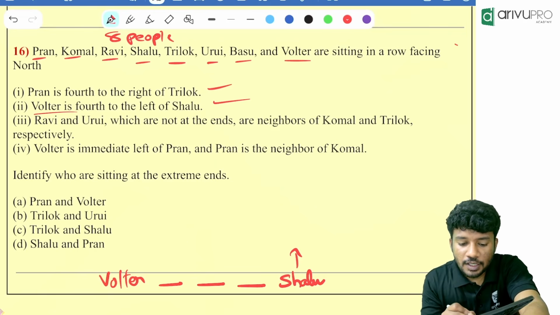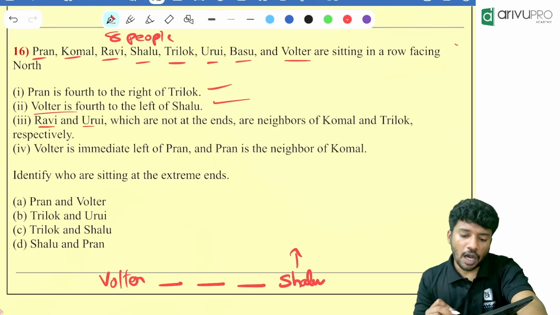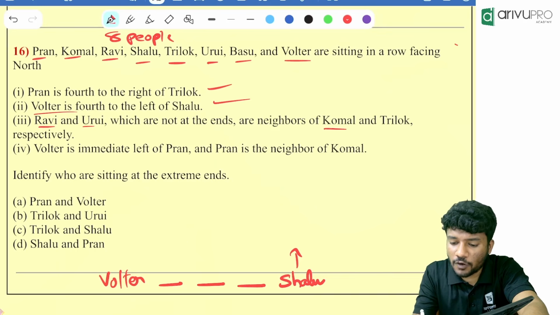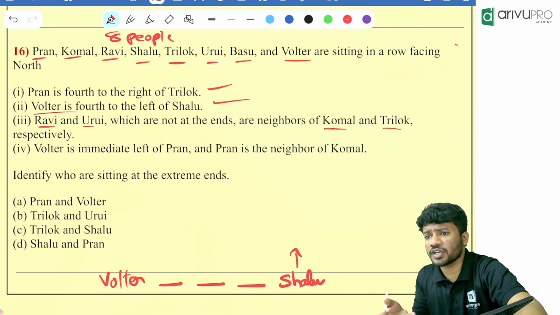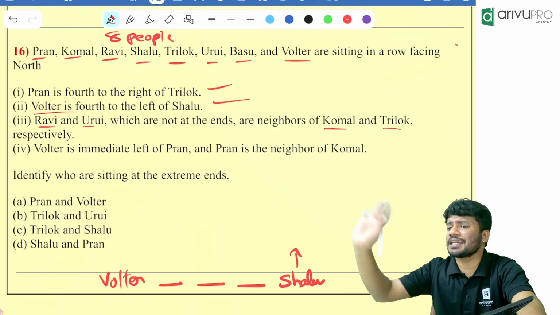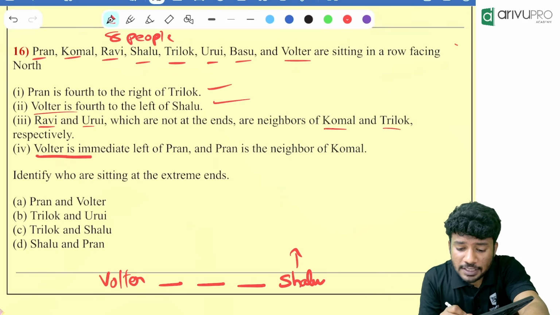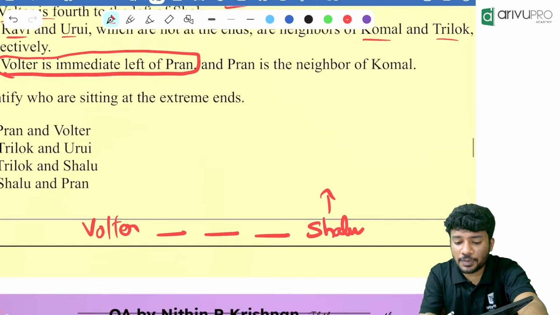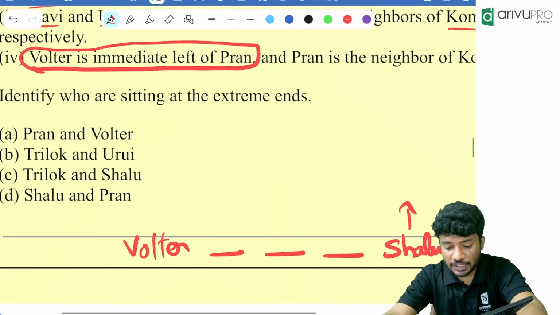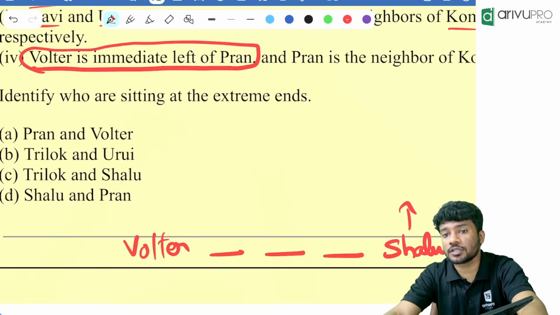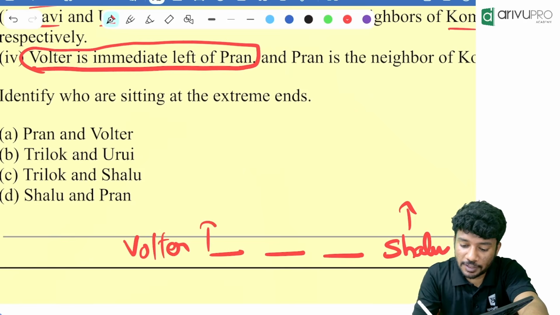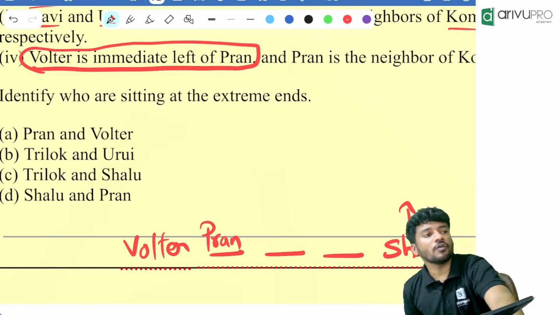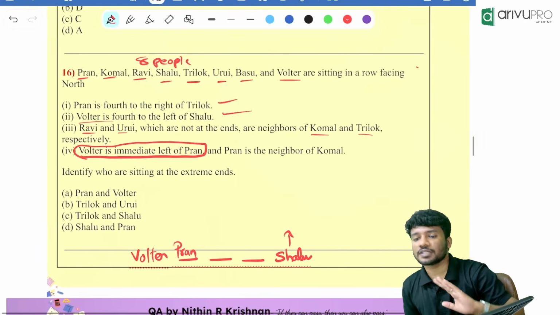Then people, Ravi and Urui, which are not at the ends, are neighbor of Komal and Trilog. Do you have any connection over here? No, let it be there. We will do that later. Then people, Volta is immediate left of Pran. Okay. Volta is immediate left of Pran means where will be the position of Pran? Either it will be Volta Pran or Pran Volta. Volta is immediate left of Pran means Pran will be immediate right of Volta. So where will be the position of Pran? Pran is over here. I hope that everyone understood that line also.